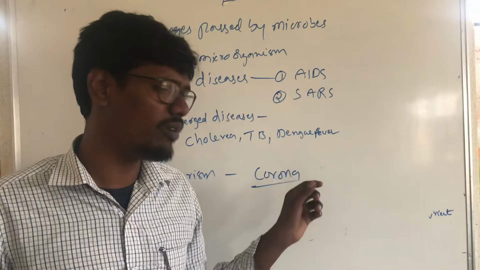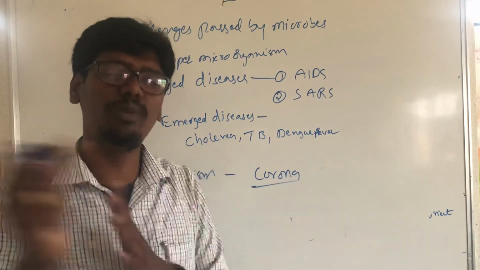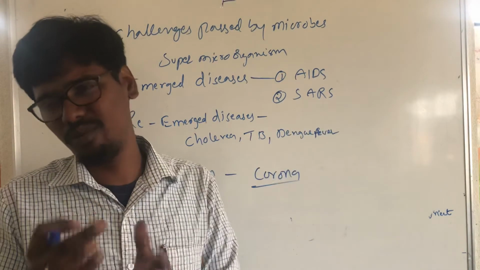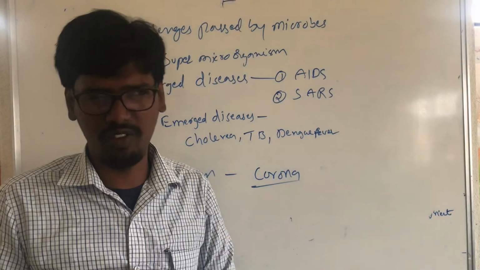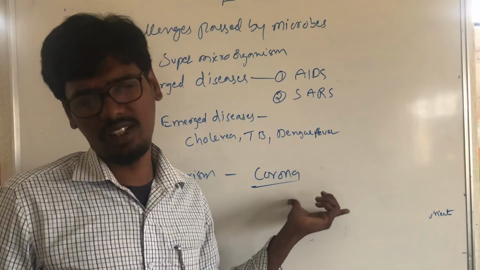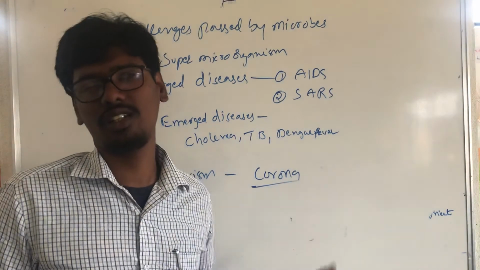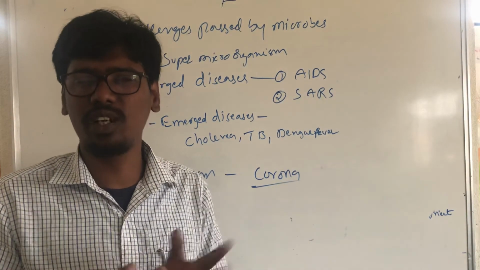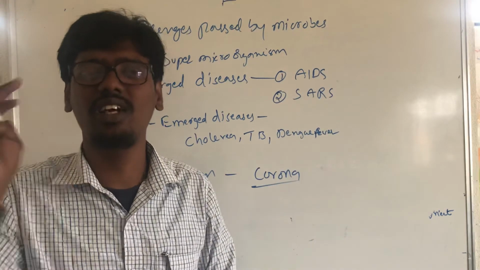Corona has some mutations. Every year it creates a different mutation. The mutation in 2019 is called COVID-19. This mutation is very dangerous. It spreads fast among human beings and kills them.